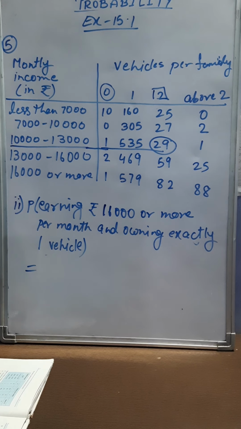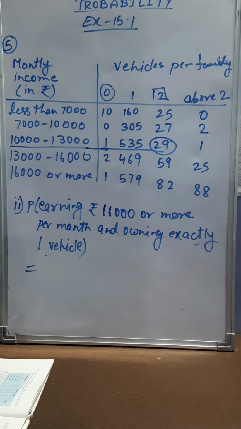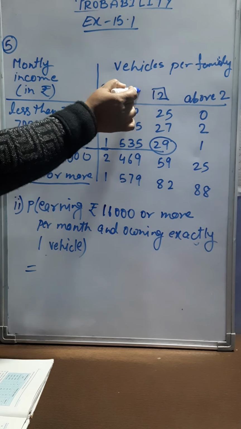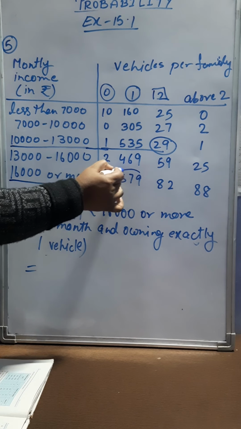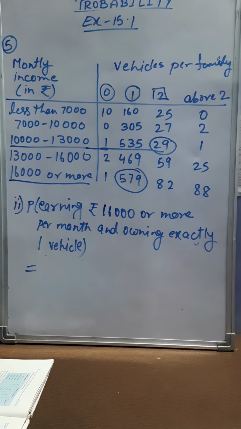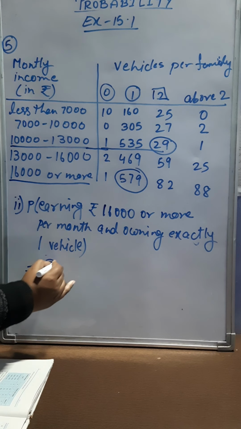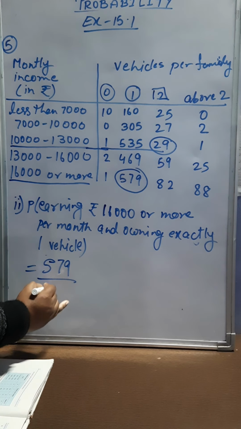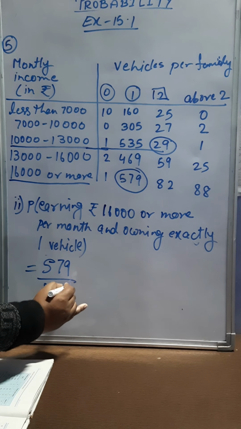Now in the second question we have to find the probability of those families earning rupees 16,000 or more per month and owning exactly 1 vehicle. You can see 16,000 or more. How many families are having exactly 1 vehicle? If you come down, you can see 579 families in which only 1 vehicle is there. So it is 579 divided by 2400.